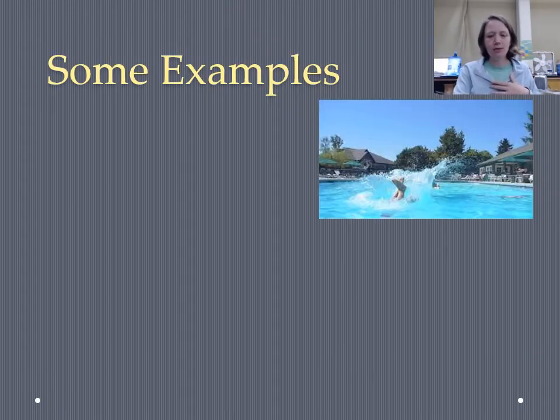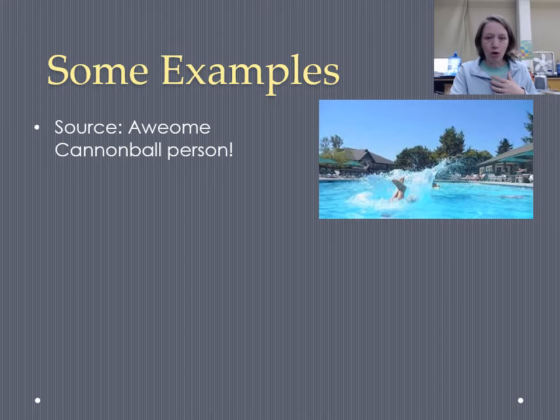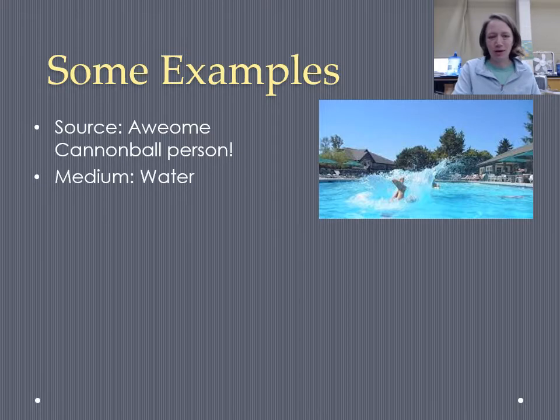So a few examples. A wave you all probably are familiar with is in a swimming pool of some sort. The source of that water wave would be the awesome, spelled incorrectly, cannonball person that is jumping into the water. And the medium is going to be the water. So that wave is going to spread outwards from that cannonball through the water, and that wave wouldn't exist if you didn't have the person, right? There'd be no wave,